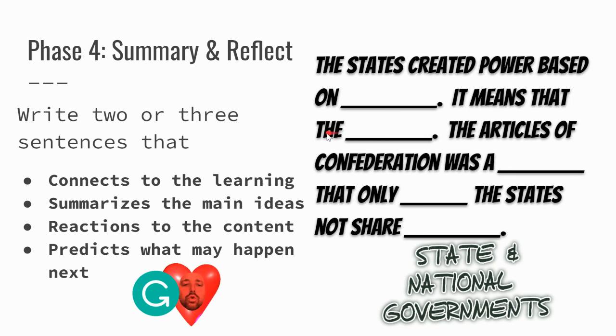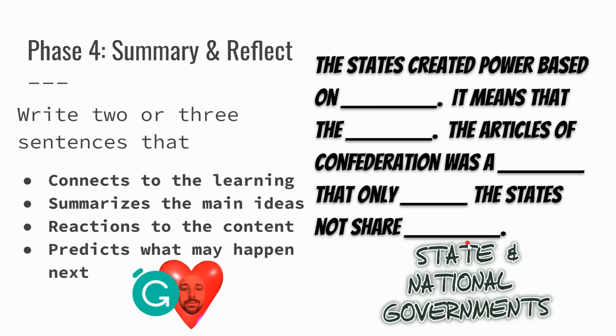It means that the power for government comes from the people. The Articles of Confederation was a plan or a model that only unified the states, not share power with them. It didn't share any power with the states. It just kind of unified them and managed them, but it didn't share any power with them.